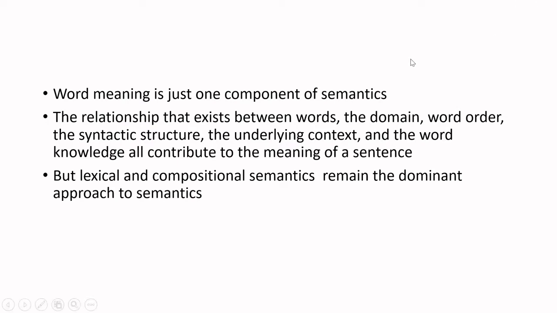You might be talking about science, or technology, or literature, or movies. It could be any domain, and depending on the domain, the word meanings can actually change. The order of the words, the syntactic structure, the context in which a particular word is used, and general world knowledge all influence the meaning.